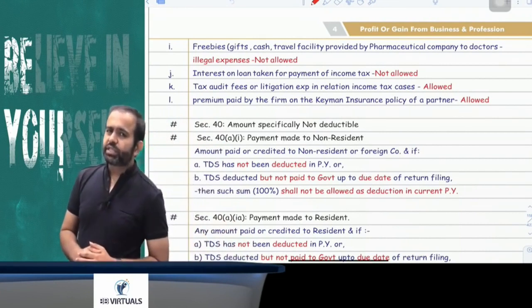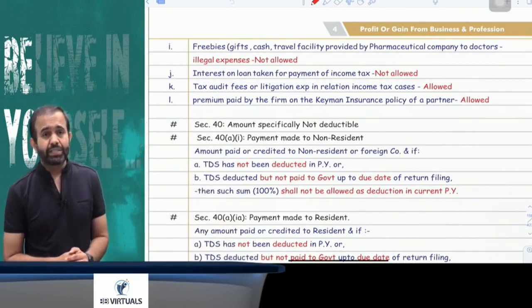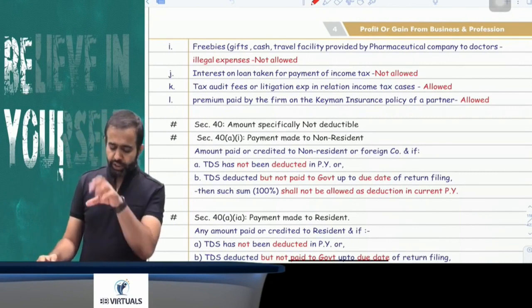Is that referral commission allowed? The answer is no, that is also illegal expenditure. It is not allowed as a deduction. You got my point or not?